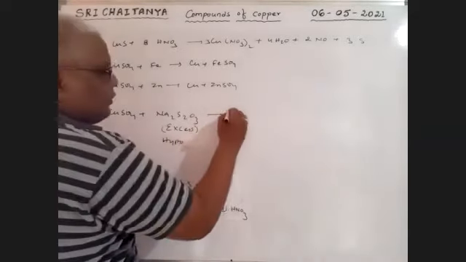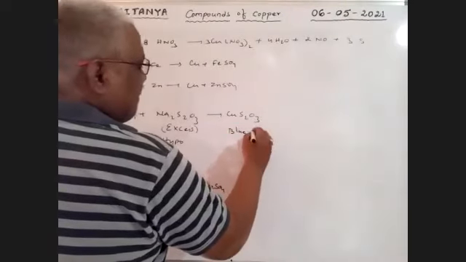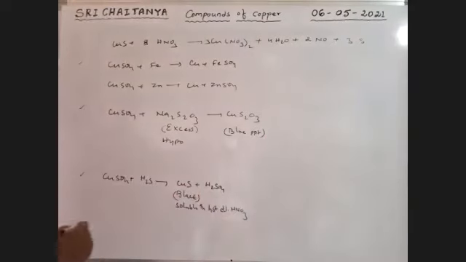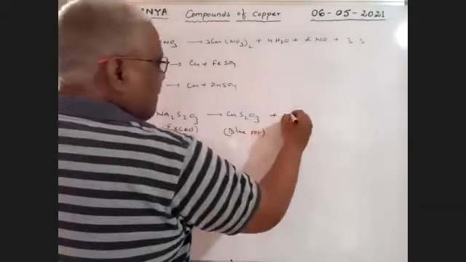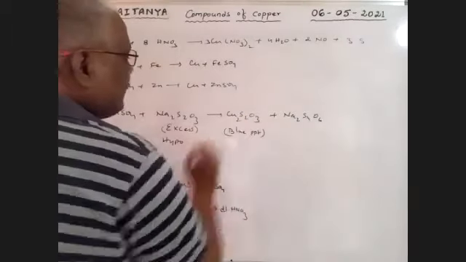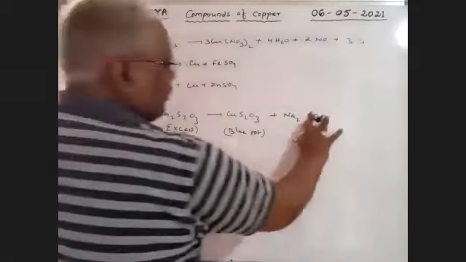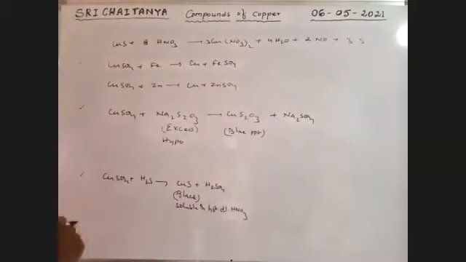That gives CuS2O3, which is a blue colored precipitate, plus Na2SO4 and Na2S4O6. CuSO4 plus Na2S2O3 gives CuS2O3 plus Na2SO4. Yes, balanced.